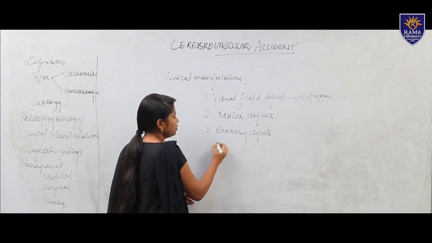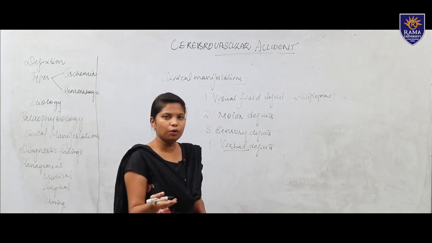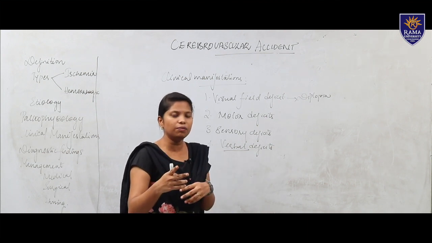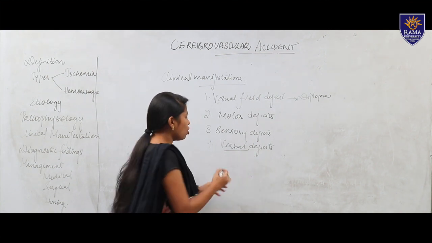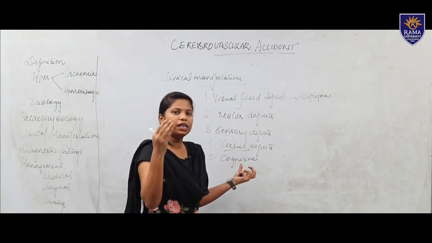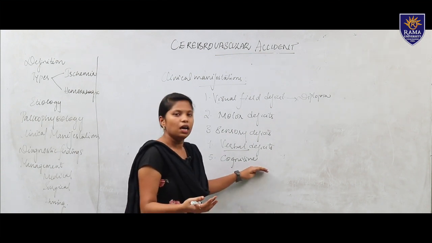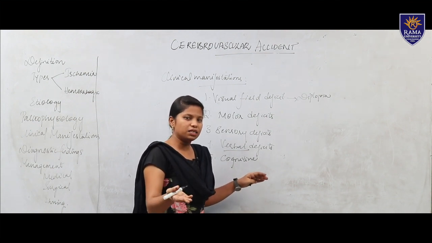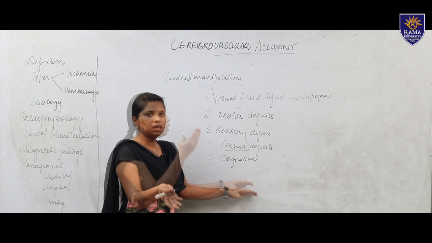And we have verbal deficits. As we know, verbal is nothing but talking. The patient cannot form the words, or cannot speak the words properly, or can utter the words but cannot form them properly; we call these verbal deficits. And we have cognitive deficits. Cognitive deficits is nothing but loss of intellectual power; intellectual power, judgment, orientation, everything comes under cognitive. The patient will have memory loss and is not able to recognize past things; that is what cognitive means.